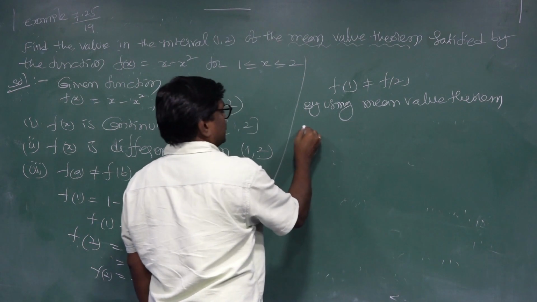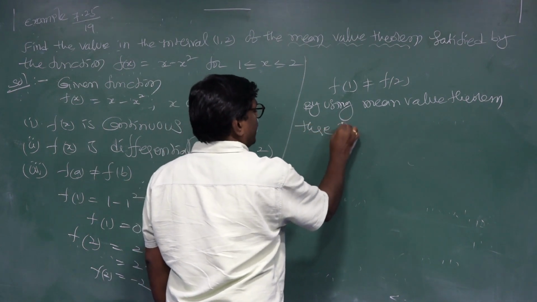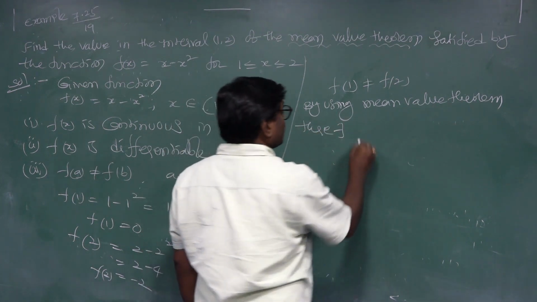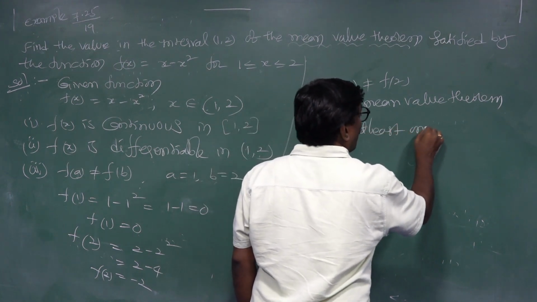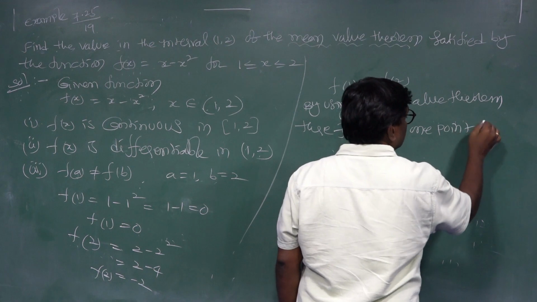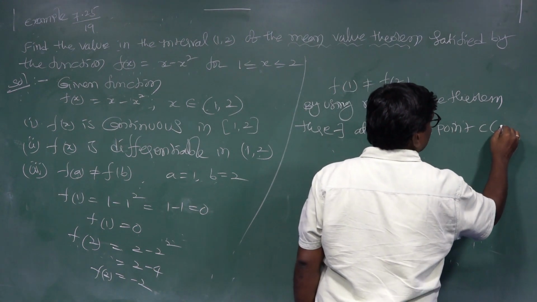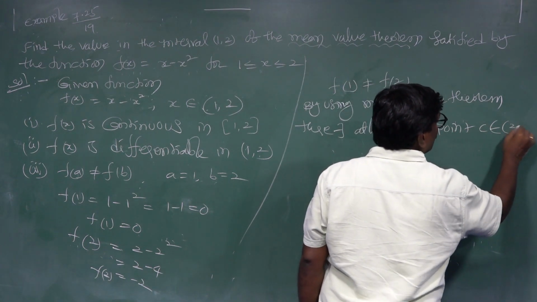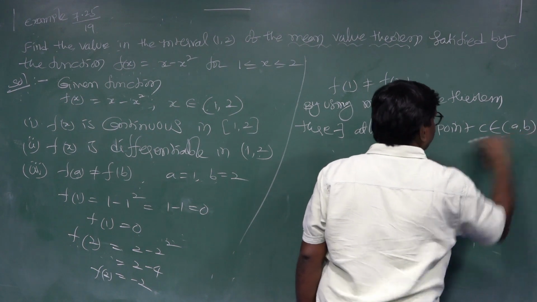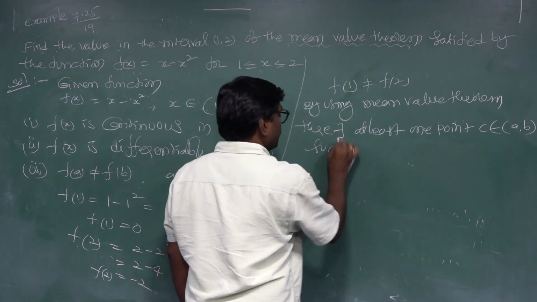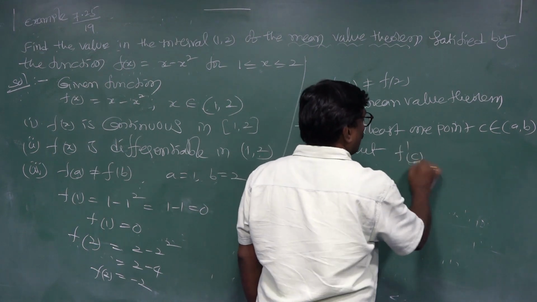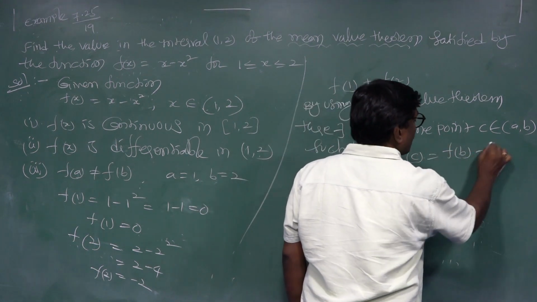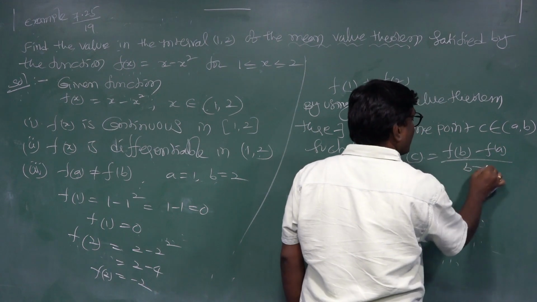there exists at least one point c belongs to (a, b), such that f dash c equal to f of b minus f of a by b minus a.